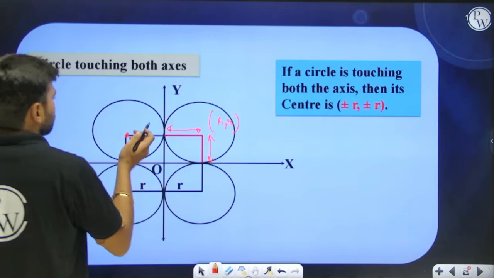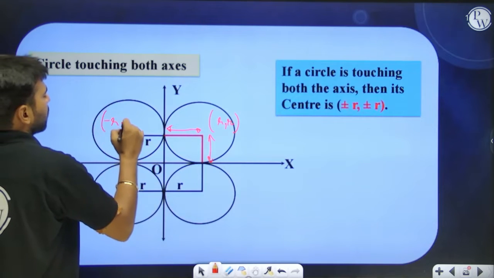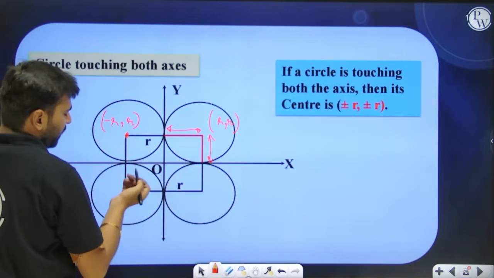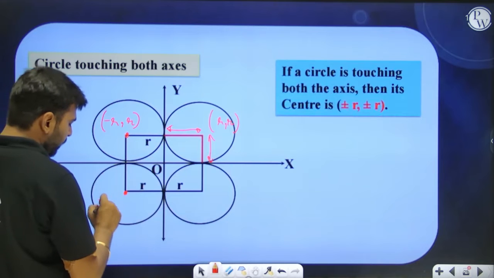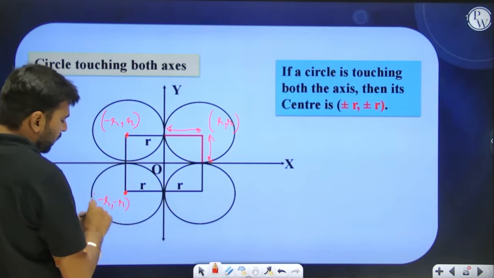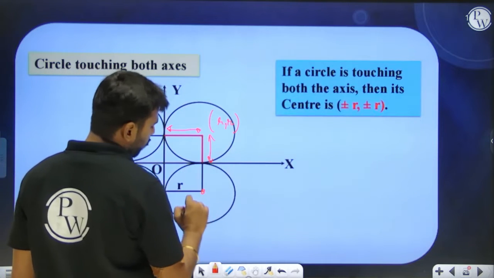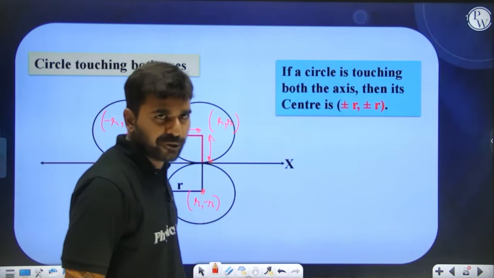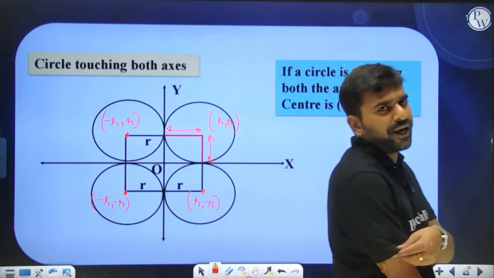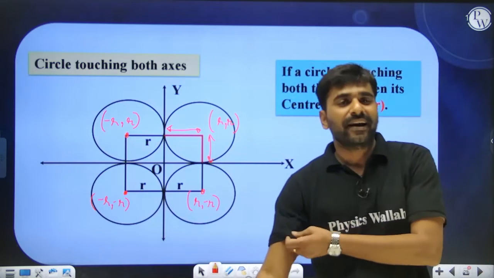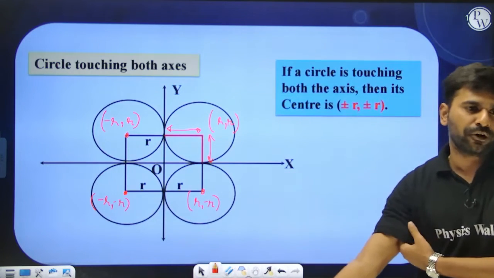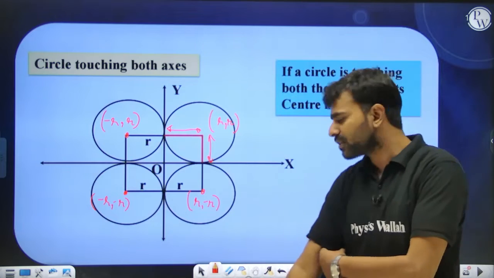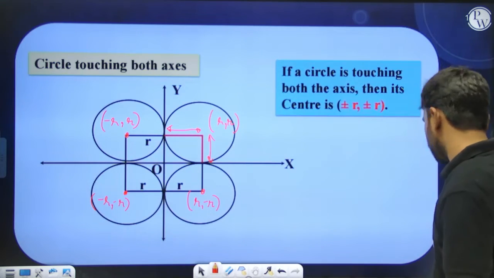If the circle is touching in the second quadrant, then it is going to be minus r comma r. If the circle is touching both the axes in the third quadrant, it will be minus r comma minus r, and if the circle is touching both the axes in the fourth quadrant, it will be r comma minus r. So the moment it is given to you that your circle is touching the x axis, y axis, or both axes, you can have an idea about the x and y coordinates of the center of the circle. I hope you are clear with this.